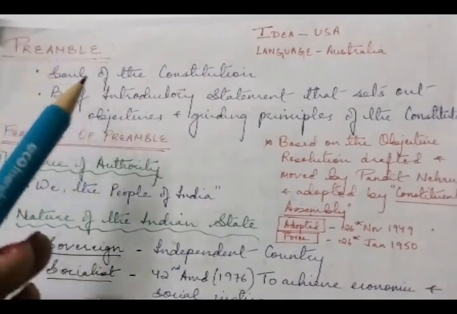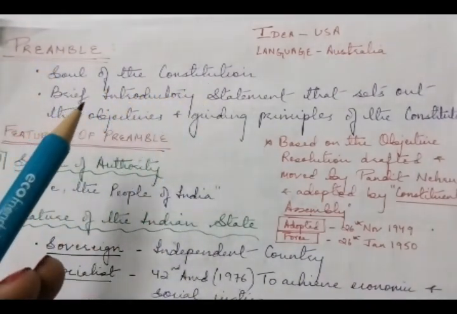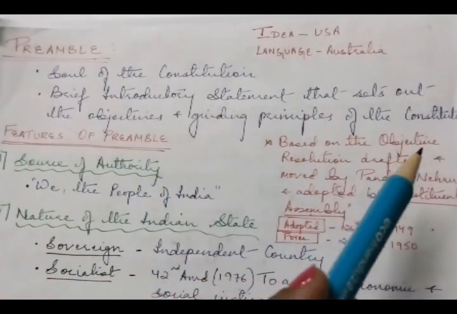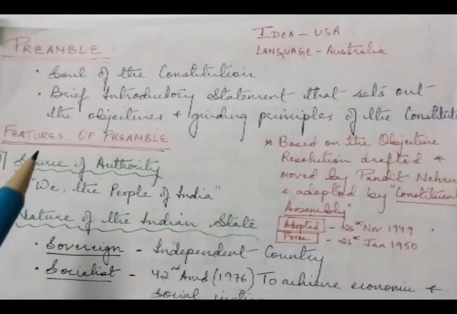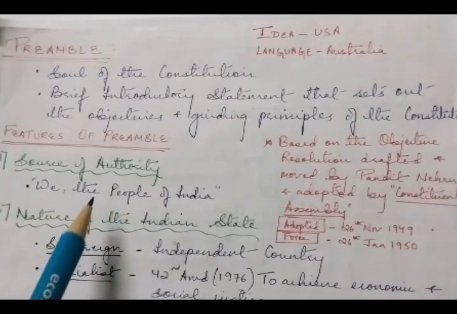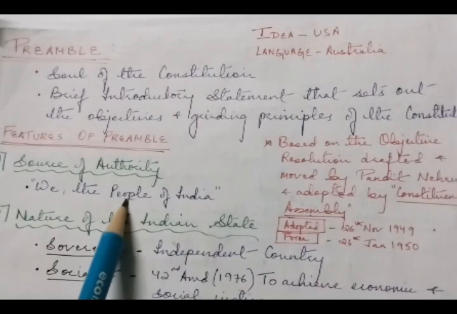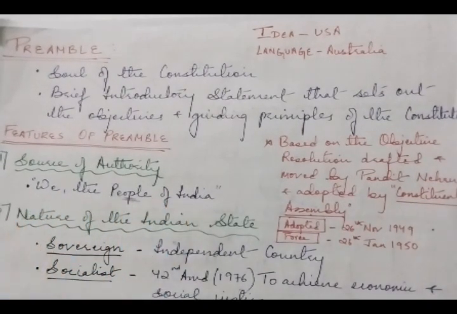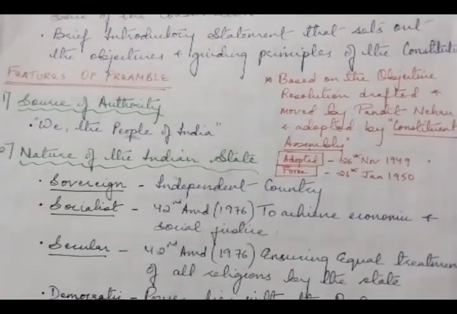So, the preamble is the soul of the Constitution. It is a brief introductory statement that sets out the objectives and guiding principles of the Constitution. The preamble begins by acknowledging the people as the source of authority. It says, "We, the people of India." So, the source of authority is the people.